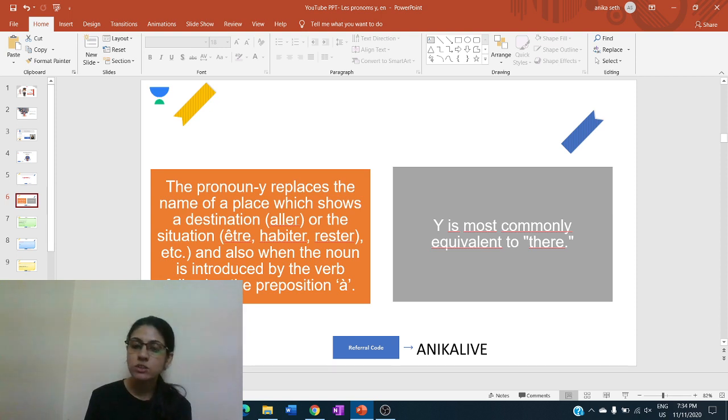So first thing was that this pronoun is used when it replaces the name of a place which shows a destination with verb aller or a situation with verbs like être, habiter, rester. And also when a noun is introduced by the verb following the preposition à. And also the meaning, it is equivalent to there or it. So it means there or it.